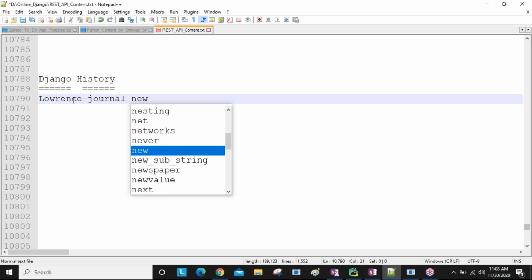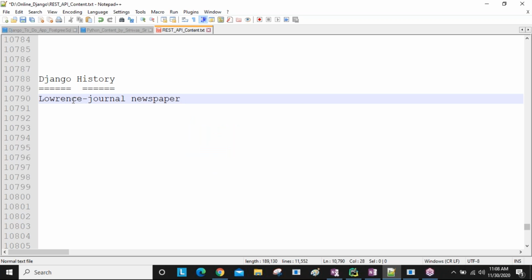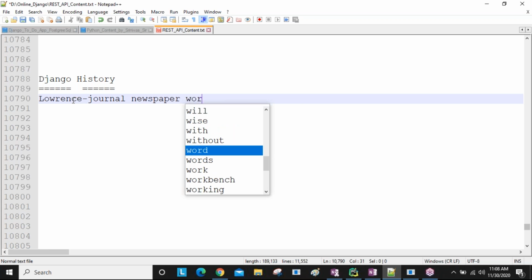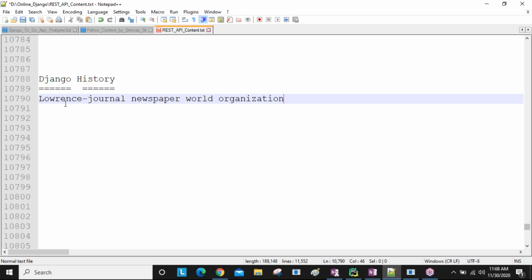Lawrence Journal World newspaper organization. This is the company, guys. News channel companies are there in India, so many, for example Eenadu, Sakshi, Andhra Jyothi, Times, Vartha, like so many are there. Like this, one company is there, named Lawrence Journal World Newspaper Organization.